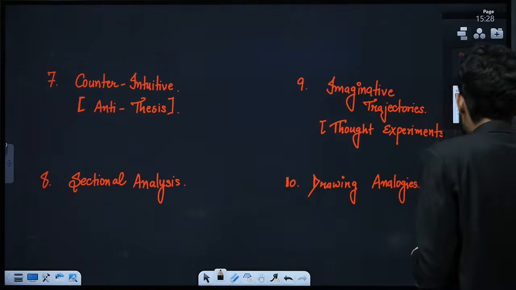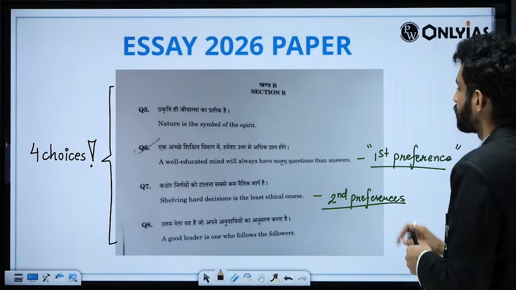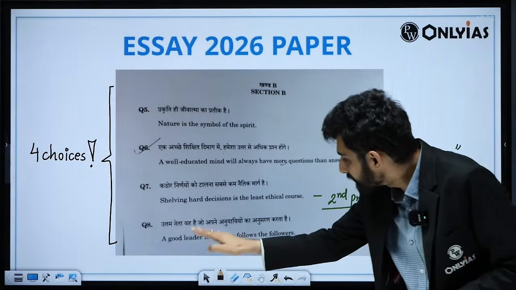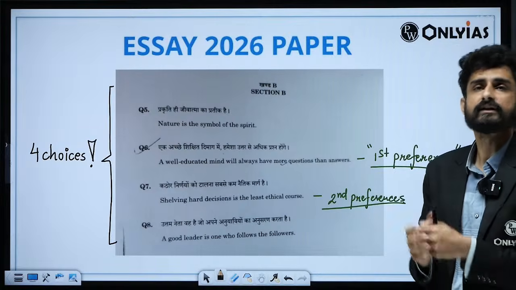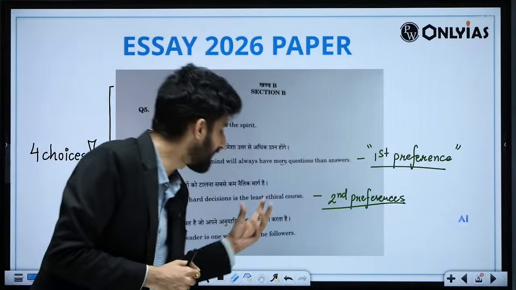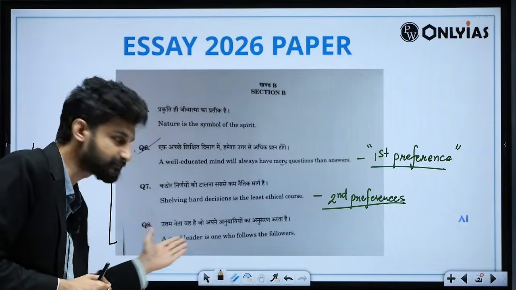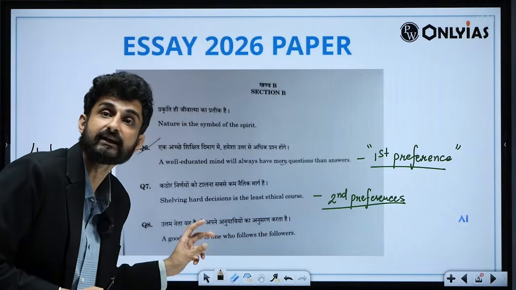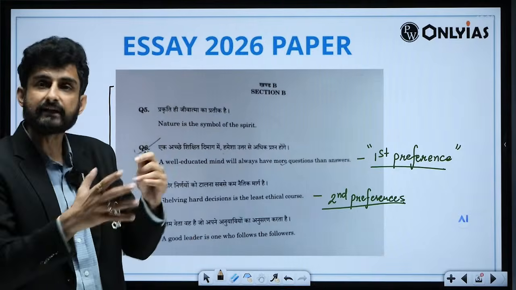Example, we have this essay topic, that a good leader is one who follows the followers. But towards the end of the essay, can we give some counterintuitive ideas? If we are treating this particular statement as a thesis, can we give some antithesis as well? What can be an antithesis?